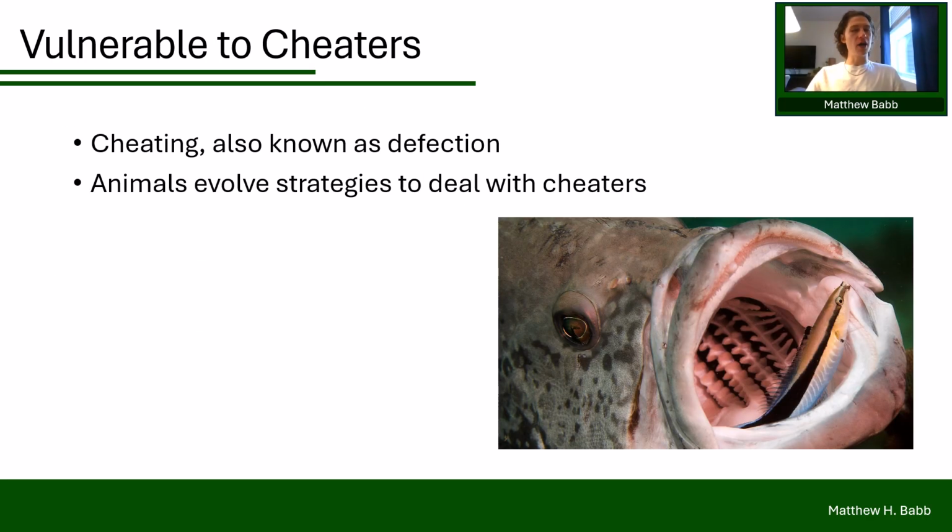However, because payouts are not always simultaneous and immediate, reciprocity has a key problem. Namely, it's vulnerable to cheaters. These are individuals who accept help but never really return it. So how do animals solve this problem? Well, many animals have evolved strategies to minimize the risk of cheating, such as remembering past behavior, refusing to cooperate with defectors, or even punishing cheaters. One classic example of this comes from vampire bats.